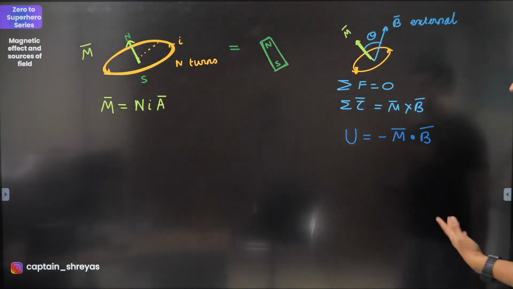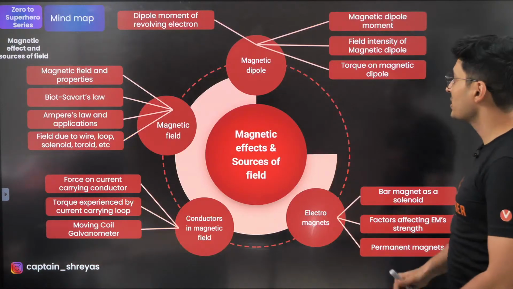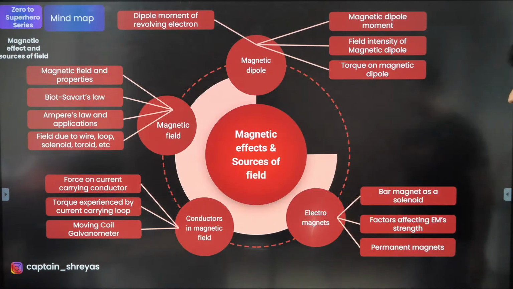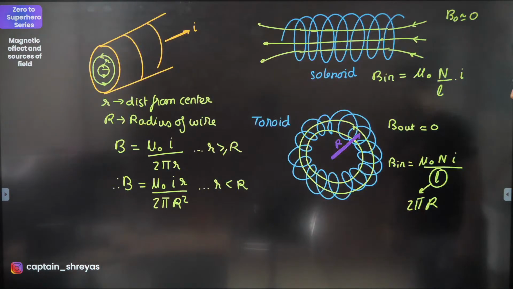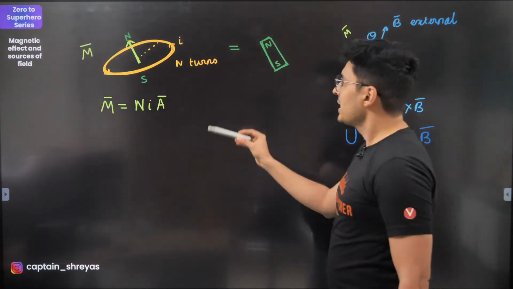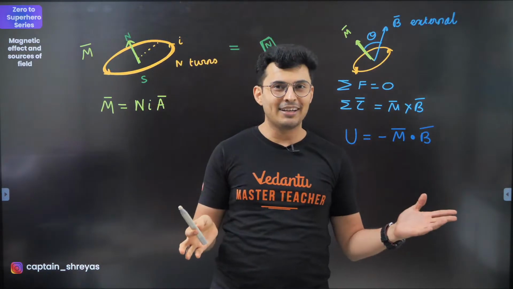Okay, now we are going to go to dipoles, guys. In the mind map, if you see, we are going to come to dipoles, and then we'll also talk about the measuring instruments like ammeter, voltmeter and galvanometer. Okay, this is done. So remember dipoles, north pole, south pole, that's what a magnet is.